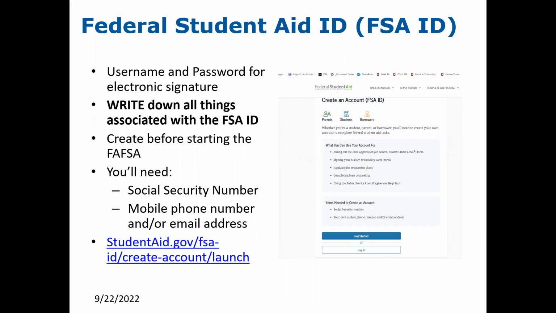You will need the Social Security number of the student and at least one parent whose information will be provided on the FAFSA form. And you will need a mobile phone number and an email address, 2 different numbers and email addresses for both the student and the parent.